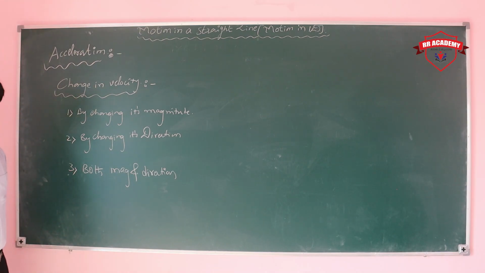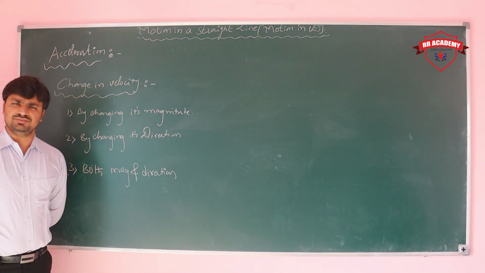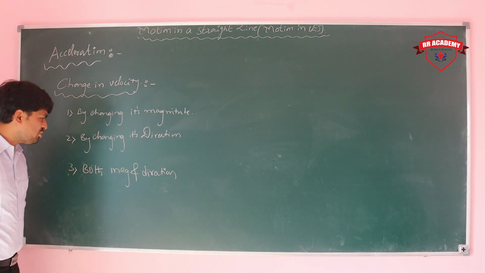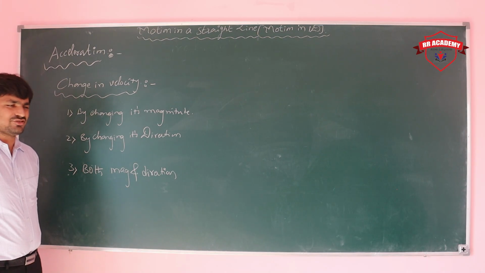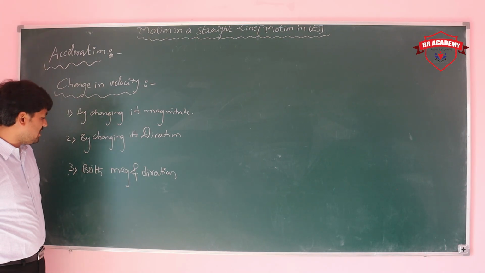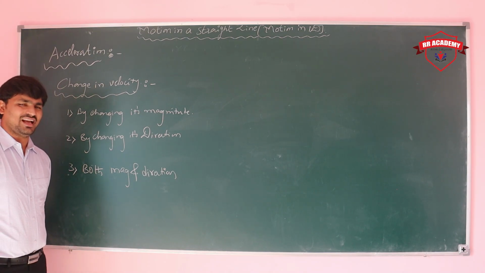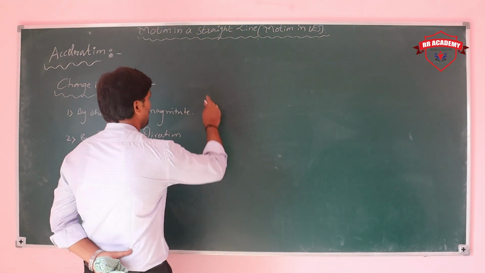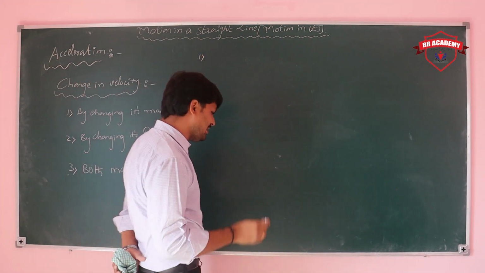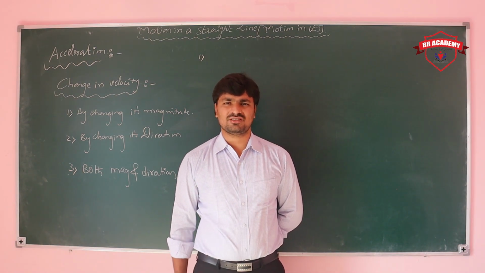So in these three cases, if the magnitude of velocity changes, then we can say there is acceleration. If the direction of the velocity changes, then also we can say there is acceleration. If both magnitude and direction change, then also there is acceleration. So let's see the examples, first by changing its magnitude. When the magnitude of the velocity changes, what is the meaning of this?